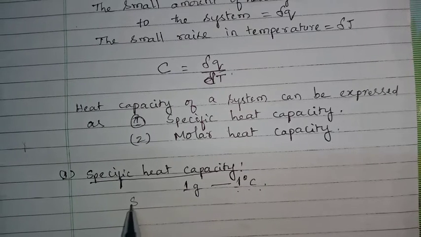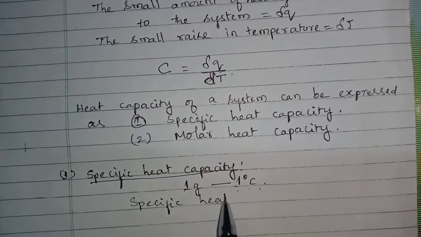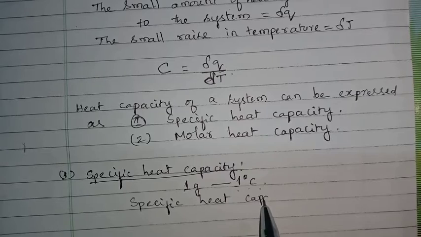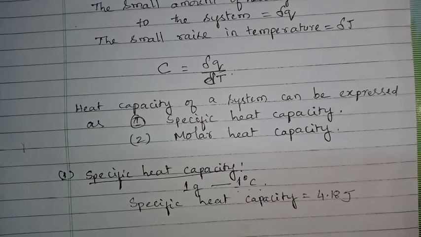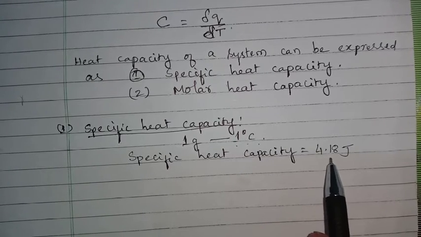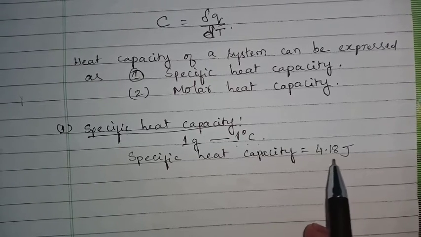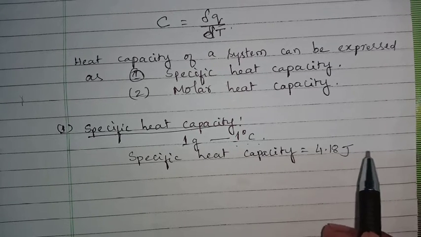That is the specific heat capacity of water, or specific heat of water. This is equal to 4.18 joules. That is, water requires 4.18 joules of heat energy to raise its temperature through 1 degree Celsius.